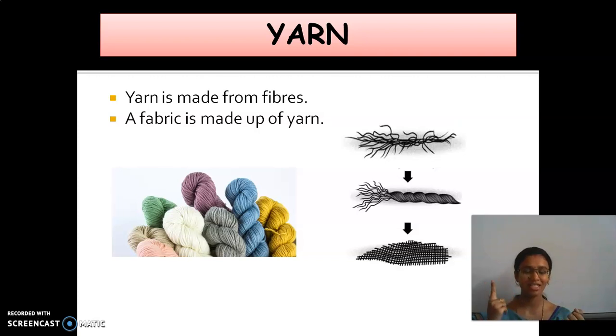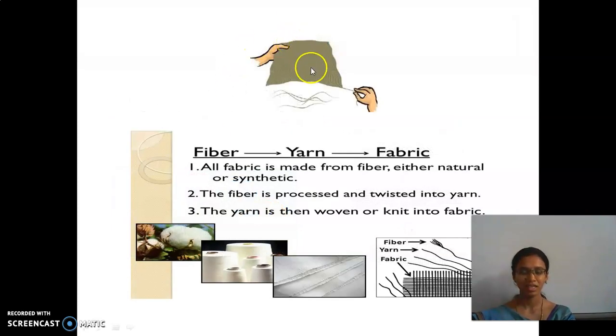So what is the first stage? Fibers. These fibers combine to form yarn, and then yarns are combined to make fabric. Fabric, that is the clothes. See here, if we take a cloth or a kerchief, we are able to take the thread which is present inside it, right? Yes or no? That thread is called yarn. First we have fiber. Then the fibers are converted into yarn, and then the yarn is converted into fabric.